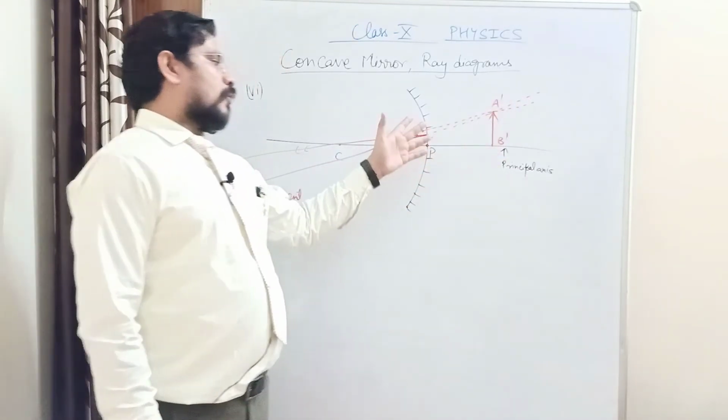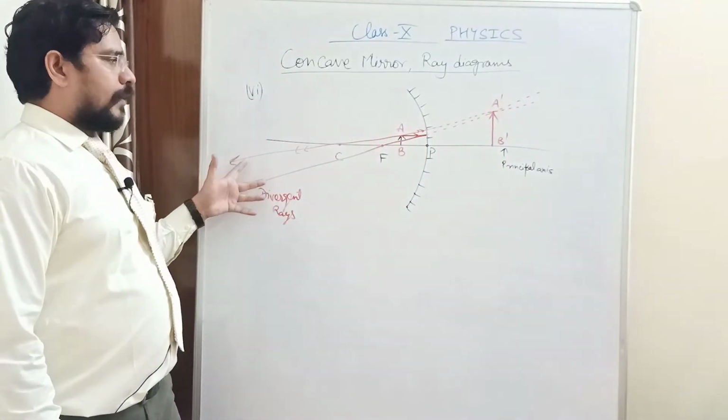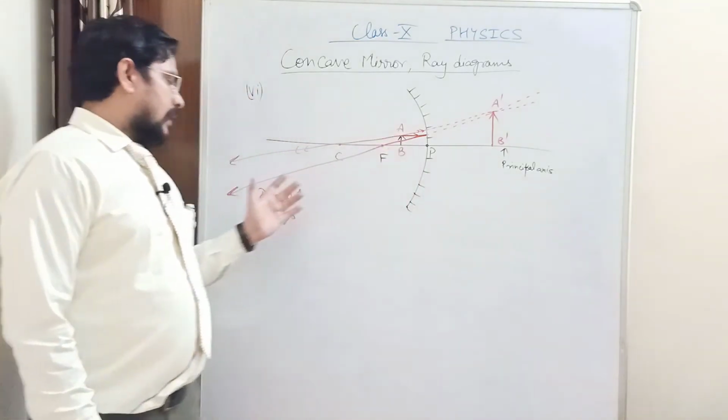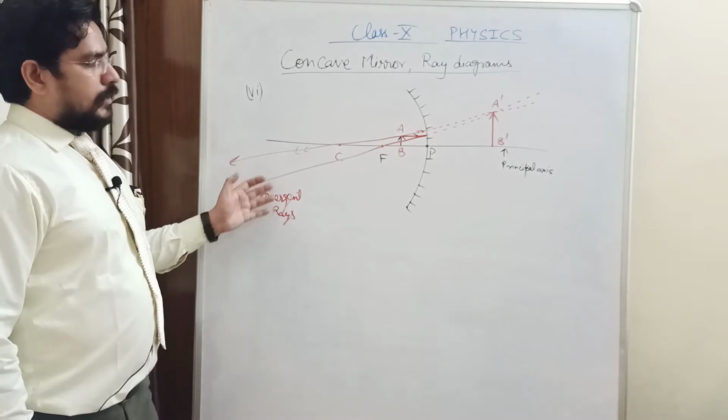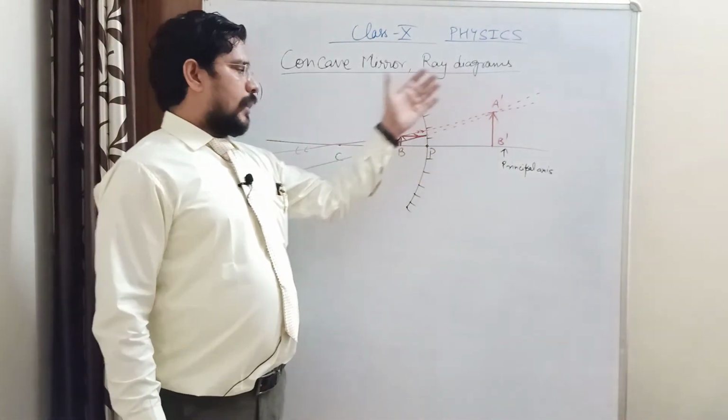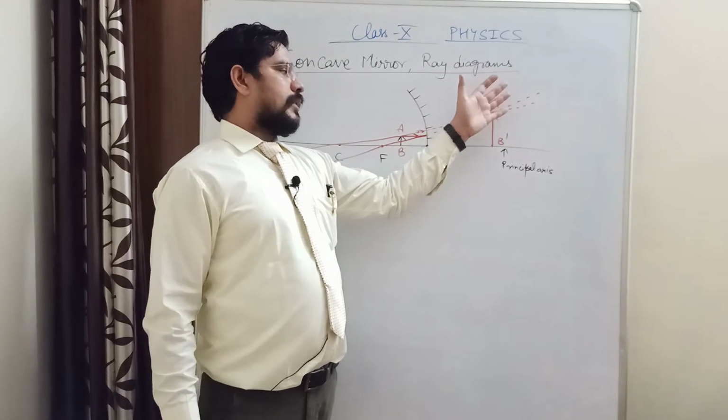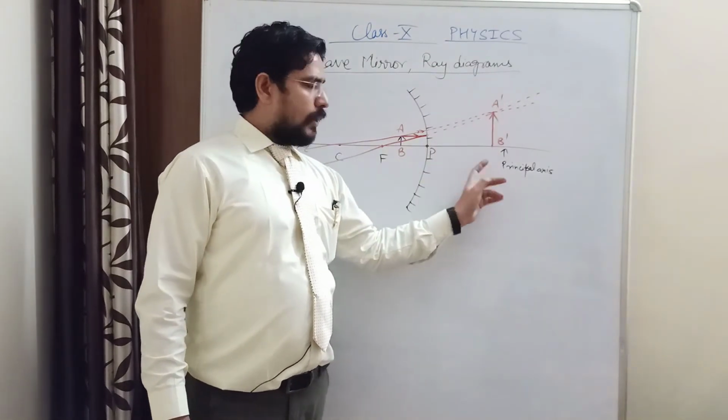Why virtual? Because rays of light after reflection are not meeting actually. They are divergent rays. They will never meet, but they appear to meet. They are not actually meeting. Hence the image is virtual.